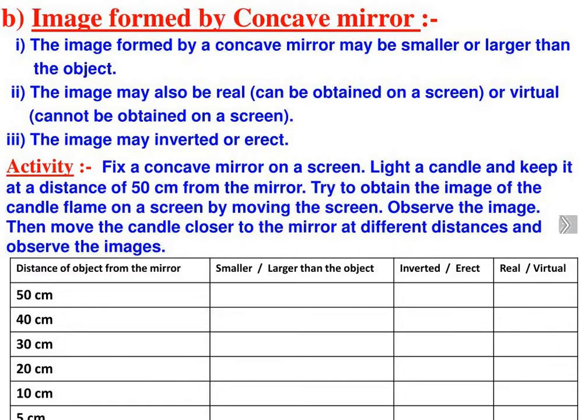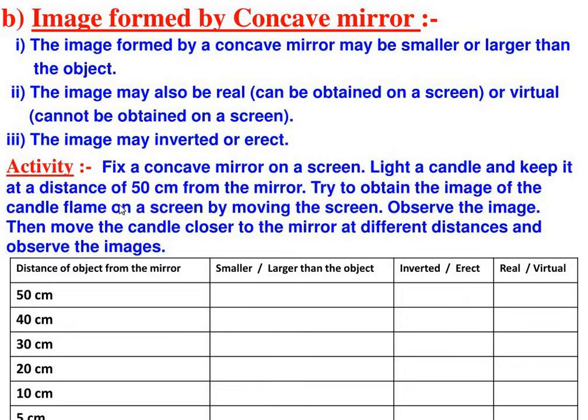So let us conduct an activity for that. Fix a concave mirror, light a candle and keep it at a distance of 50 cm from the mirror. Try to obtain the image of the candle flame on a screen by moving the screen. Observe the image, then move the candle closer to the mirror at different distances and observe the images. Repeat this activity for different distances between the screen and the candle.